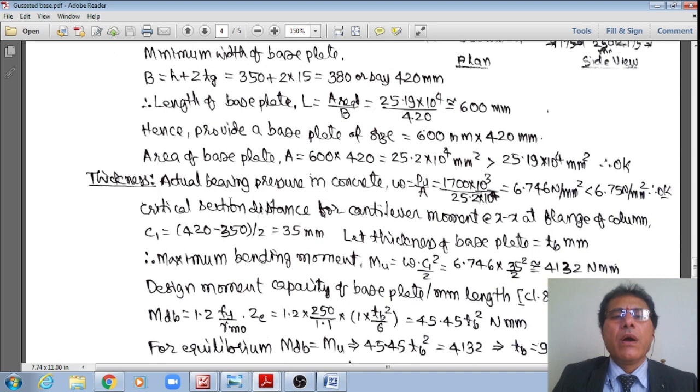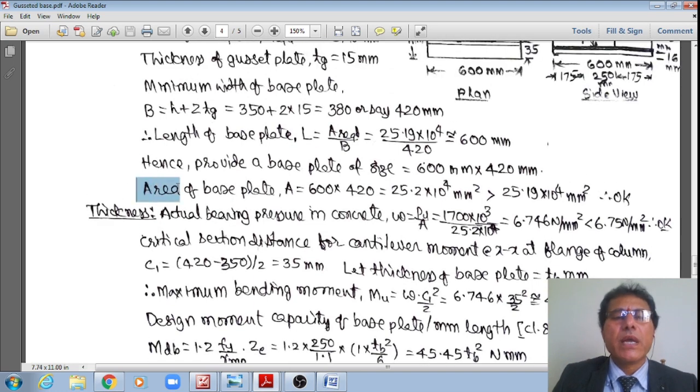Now, however, once we provide it, the area of the base plate provided, A provided, is equal to 600 multiplied by 420.